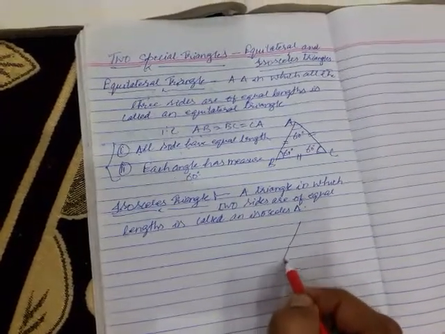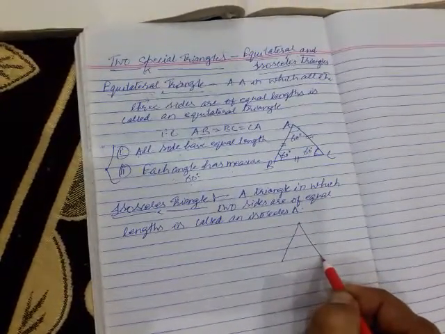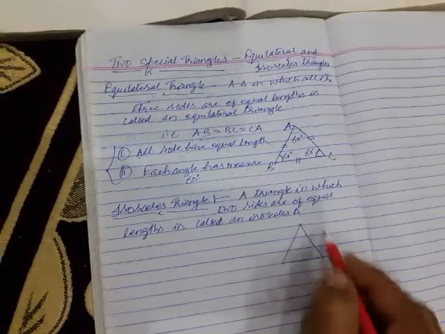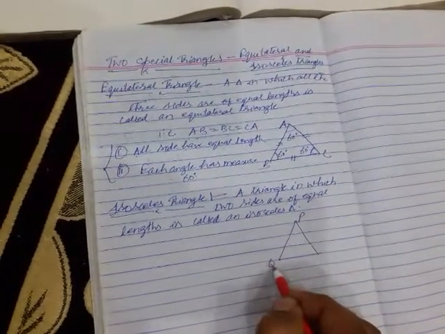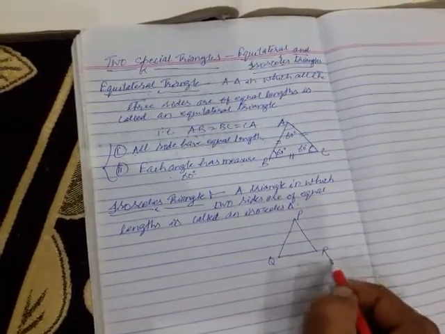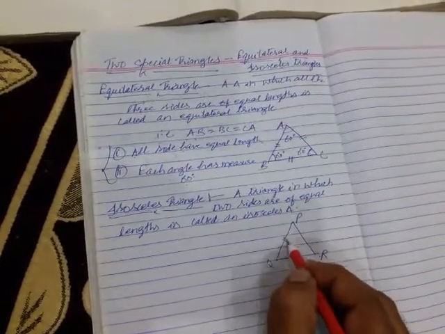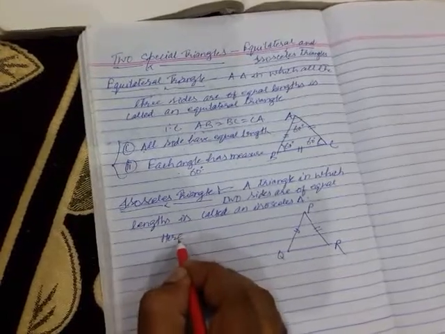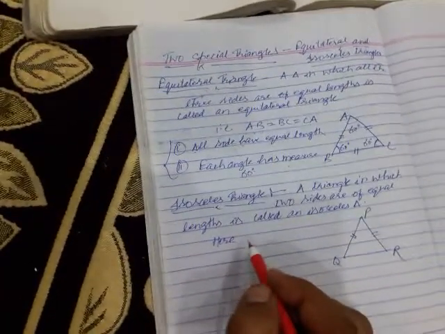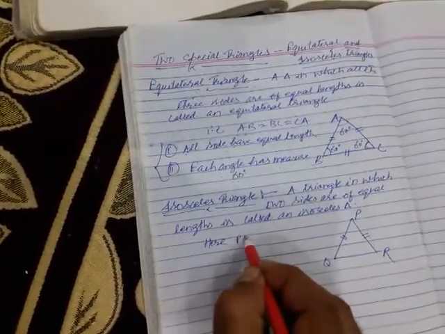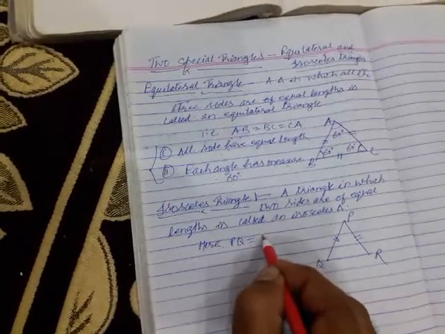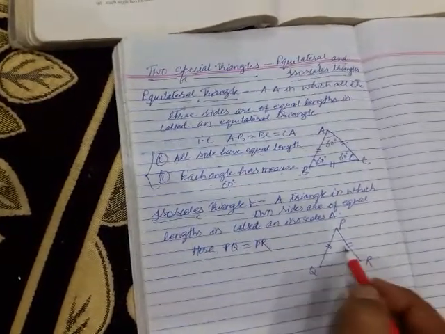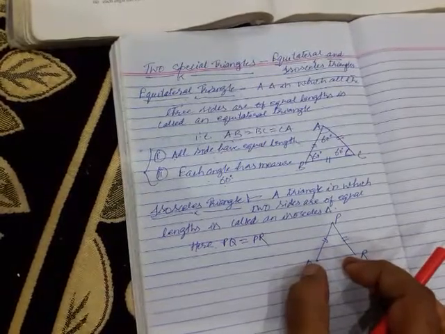Let us draw the figure here. Two sides are of equal length. Let it be triangle PQR. Here two sides are of equal length. Here what do we see? That PQ equal to PR, clear, means two sides are of equal length.